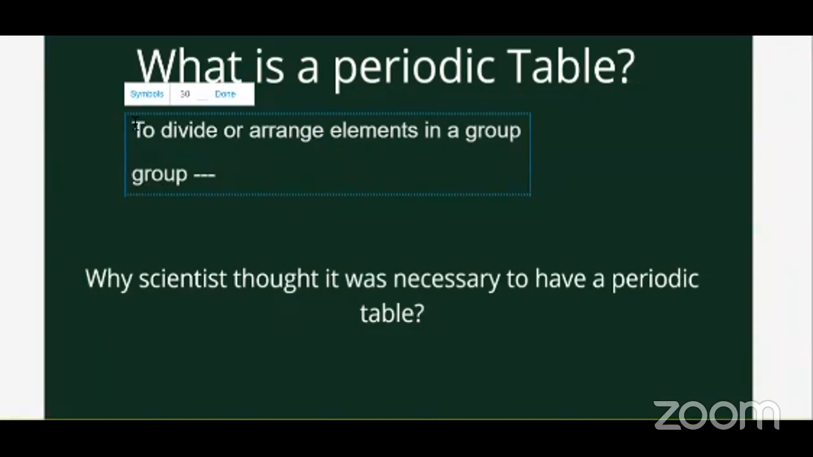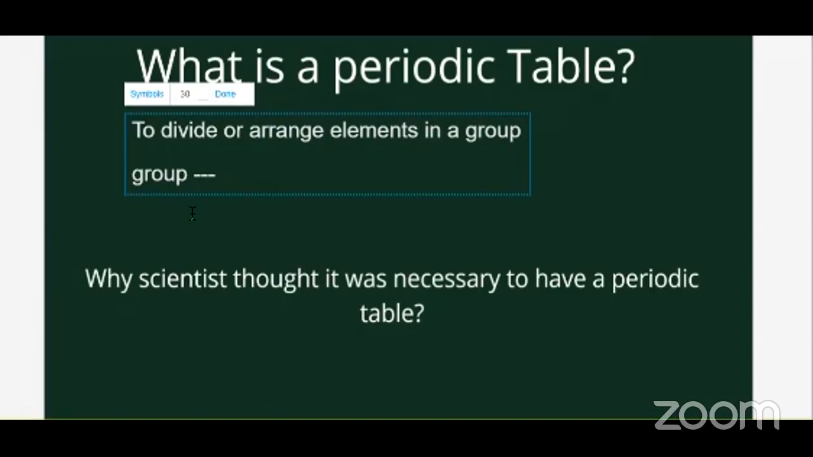Is there anything common, like atomic mass? There was some relation between atomic mass. Was there some relation between the physical structure in which they are? Are they all solids? Are they all liquids, like that? Then how do they react with water? How do they react with oxygen? There were different ways of arranging them into groups. So we'll be talking about each scientist or chemist who tried their level best to divide the elements into groups.